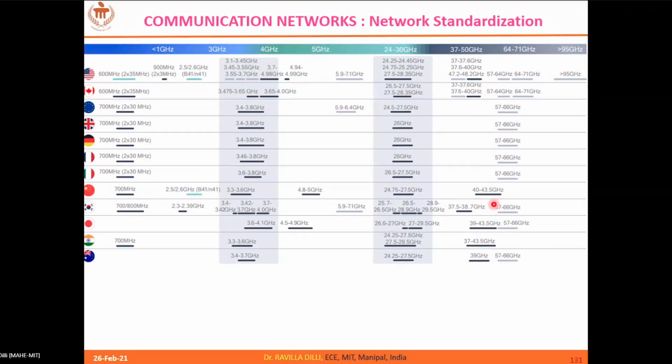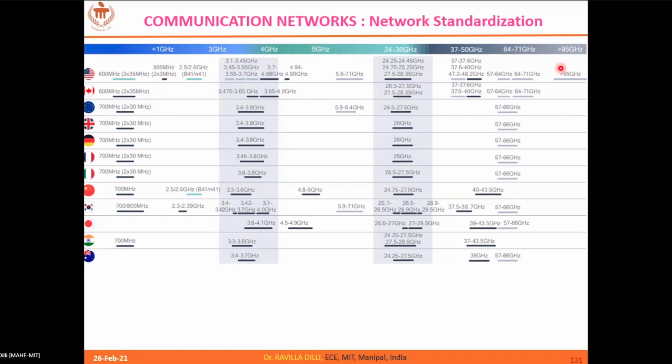Okay. So the major research is happening till 100 gigahertz in the millimeter wave frequencies, and beyond 100 giga, we call it terahertz frequency bands. Truly speaking, the terahertz frequency starts at 300 giga, but in research articles they consider that beyond 100 giga itself, 0.1 terahertz frequencies.